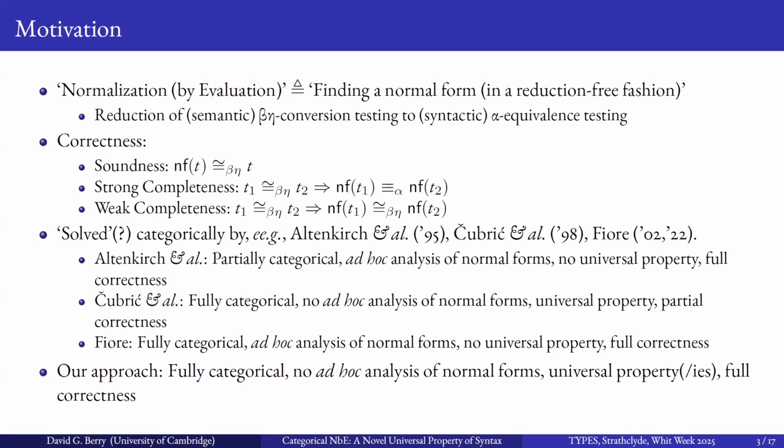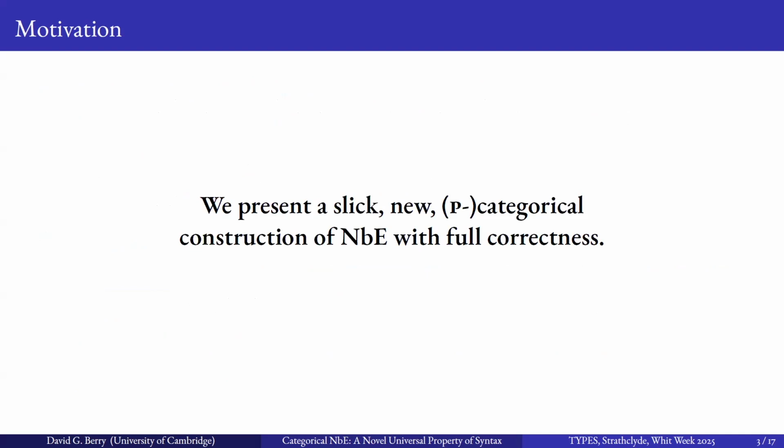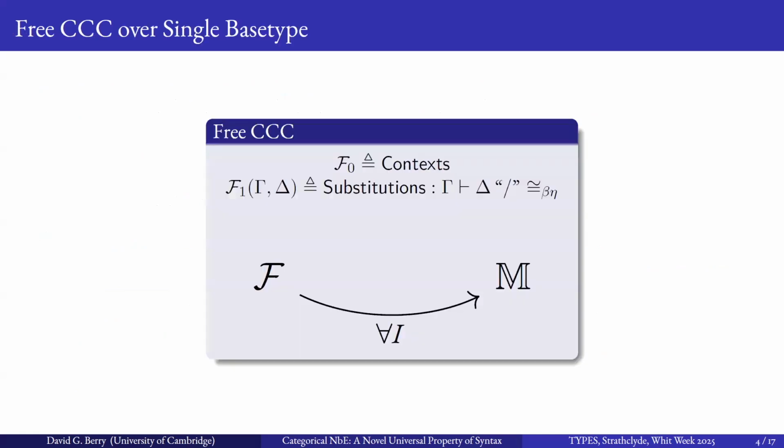My new approach is fully categorical. There is no ad hoc analysis. It does make use of universal properties and is fully correct. So we present a slick new categorical construction of normalization by evaluation with full correctness for the simply typed lambda calculus. And so where we start is the free Cartesian closed category over a single base type.